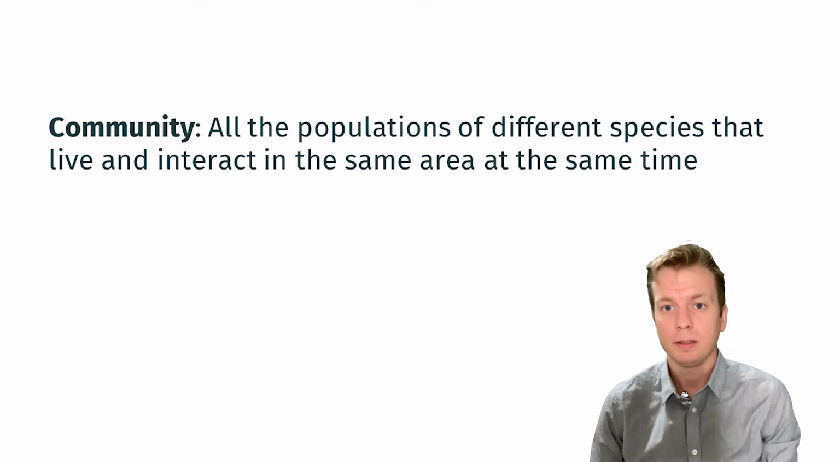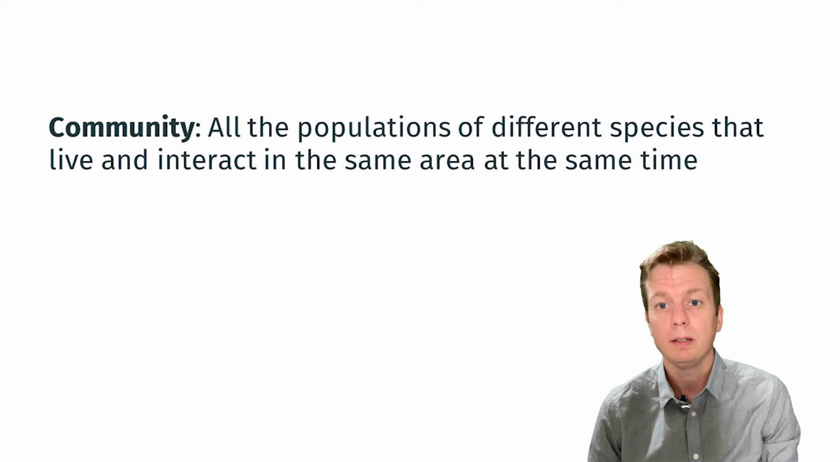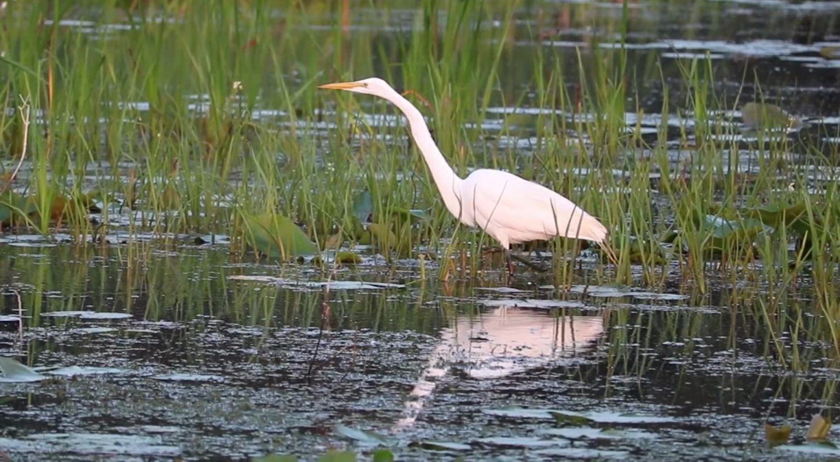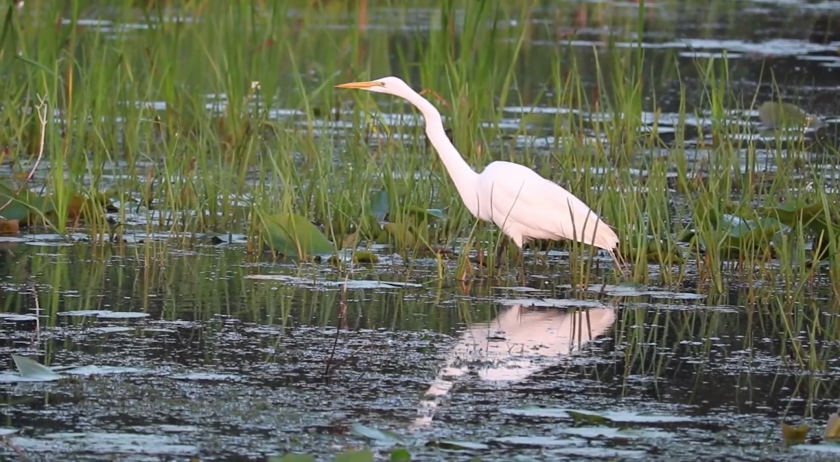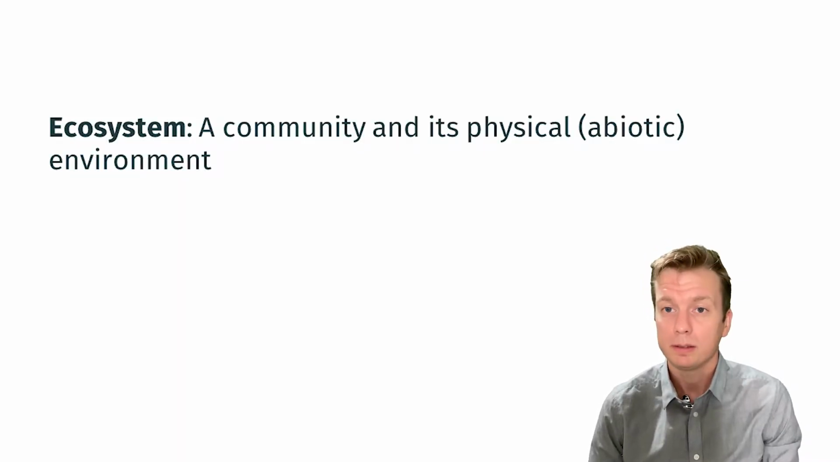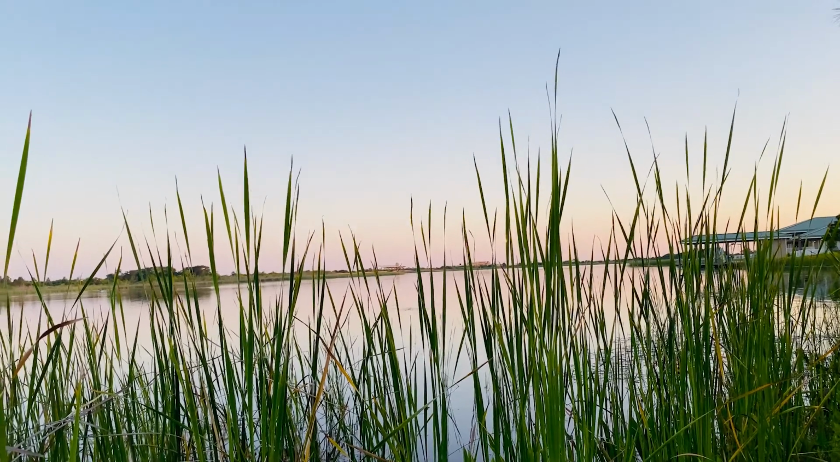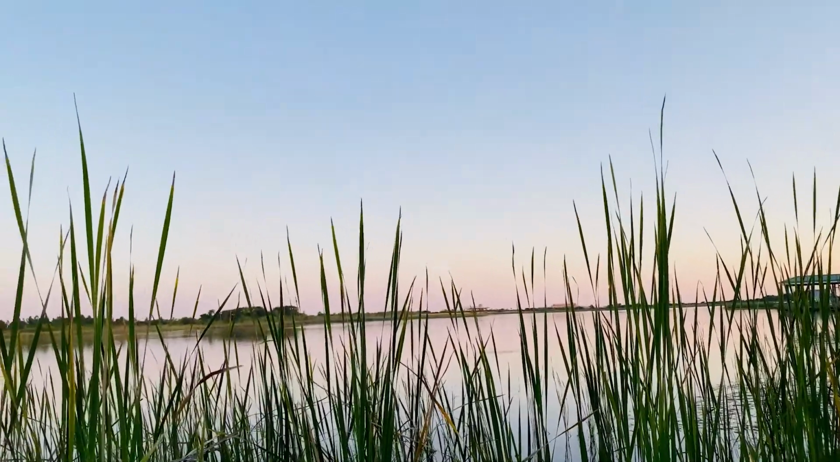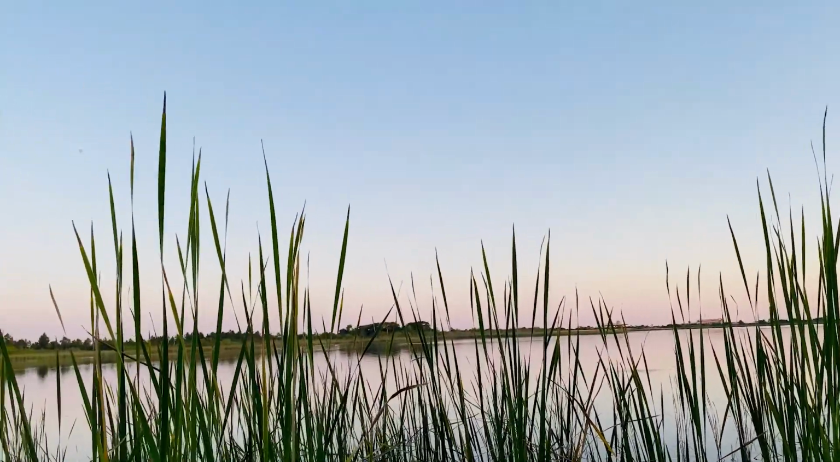The next higher level is the community, all of the populations of different species that live and interact in the same area at the same time. All the organisms in the salt marsh make up a community. The largest level of ecology is the ecosystem, a community plus its abiotic environment. The salt marsh ecosystem encompasses both the organisms and the physical environment together.